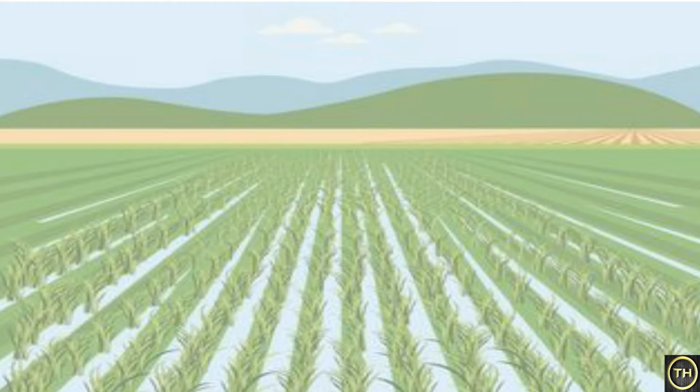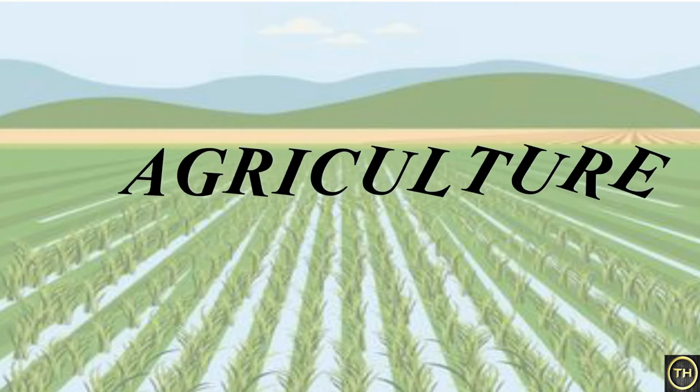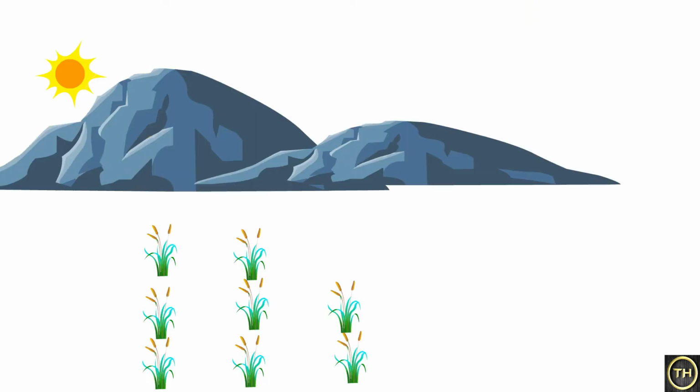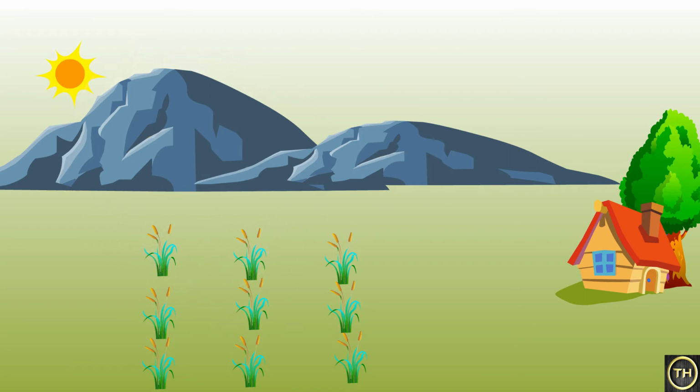Our topic for today is agriculture. Children, now look at the pictures which are given below. What do you observe? We see a standing crop and a ploughshare, which means the cutting blade which is used in the fields. From these, it is observed that it is a farmer's house.